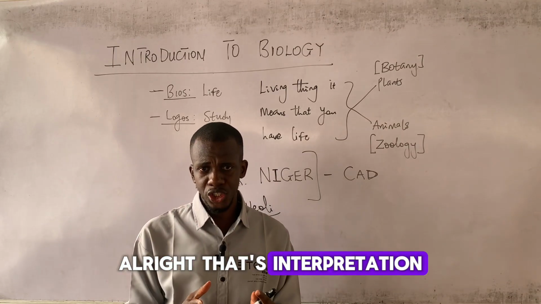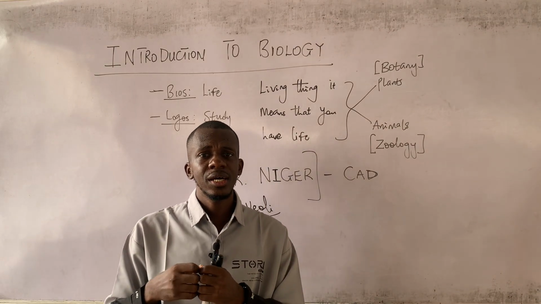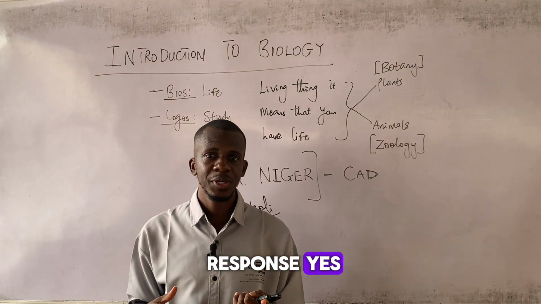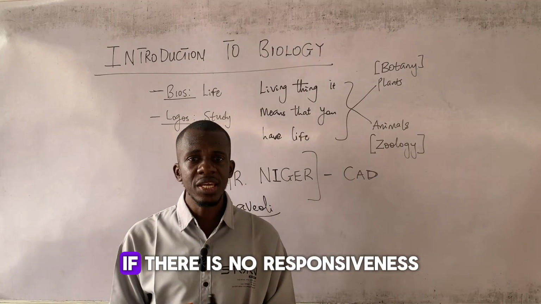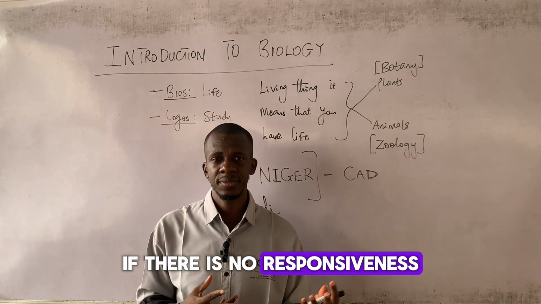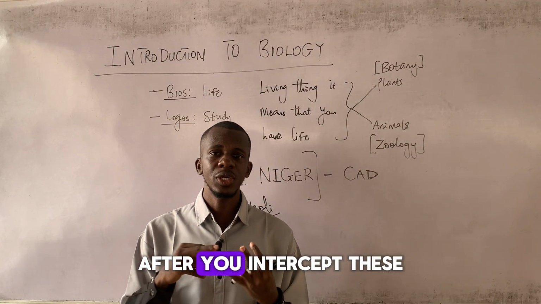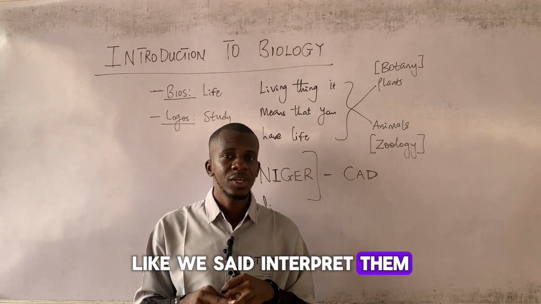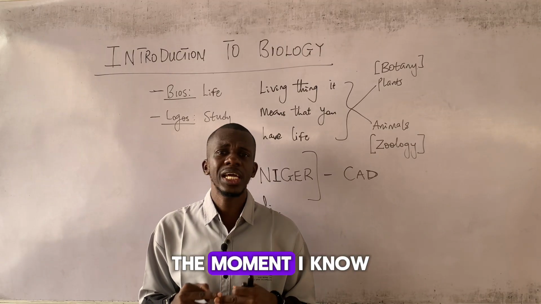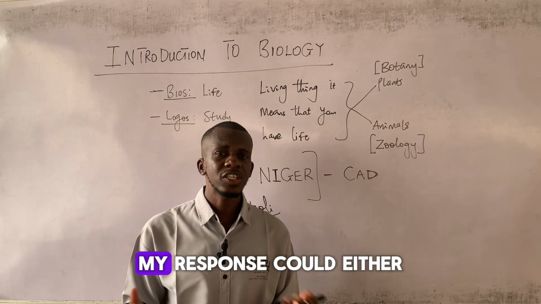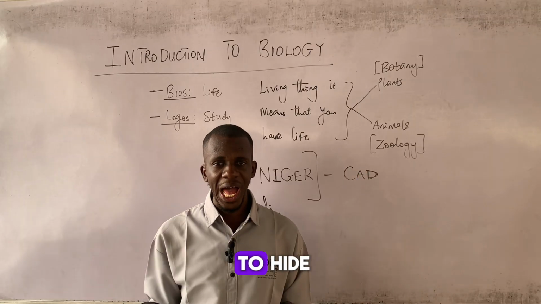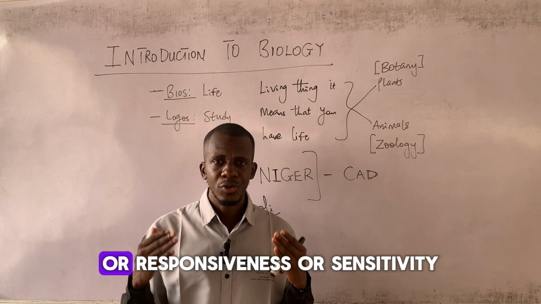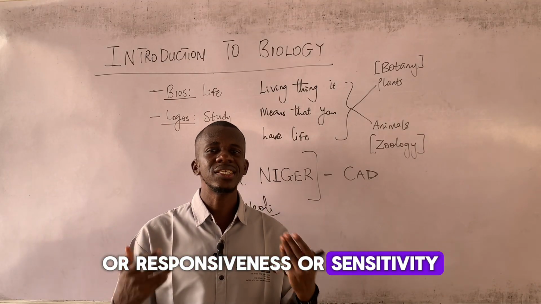All right, that's interpretation. Now, the last aspect of sensitivity is what we call your response. Yes, because there is no point being sensitive if there is no responsiveness. So after you intercept these messages or receive them, like we said, interpret them, you finally respond. So the moment I know, for example, it's a gunshot, my response could either be to run or to hide. I hope you get that. That's what we call irritability or responsiveness or sensitivity.